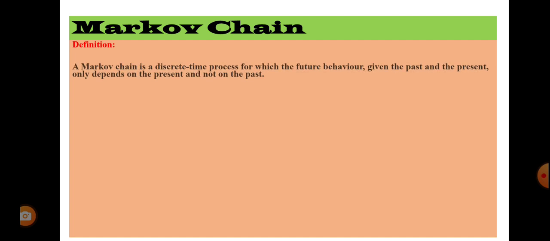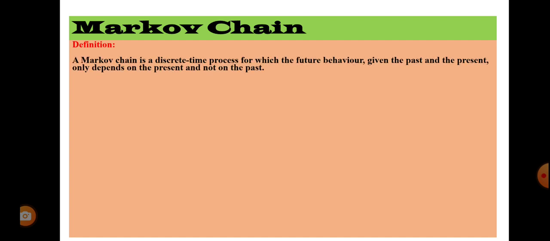Next, Markov chain. Markov chain definition. A Markov chain is a discrete time process. What we saw in Markov process, a Markov process is a continuous time process. Correct?